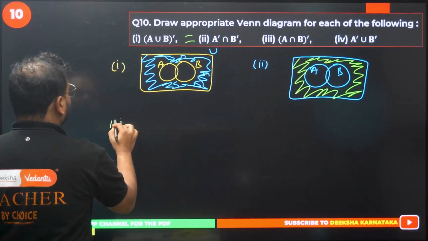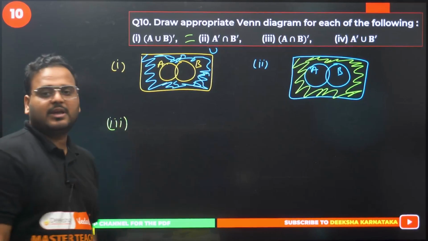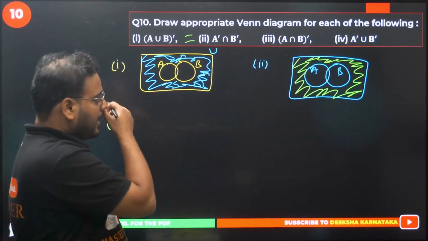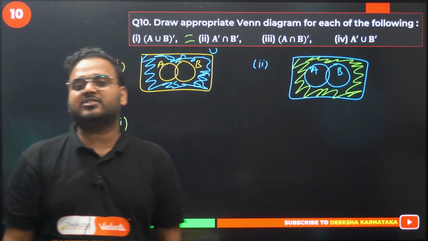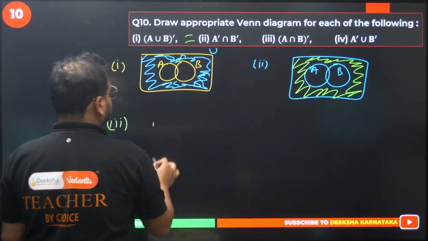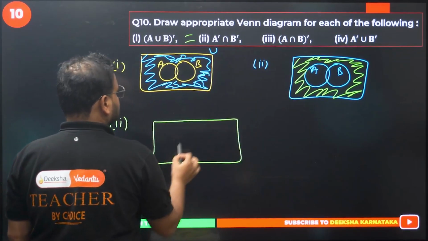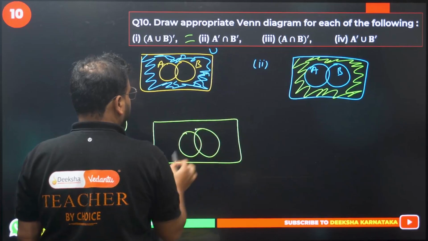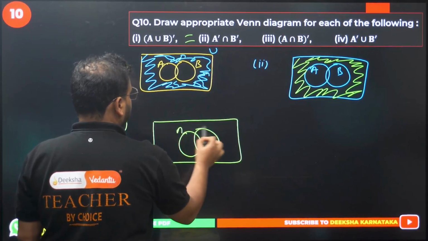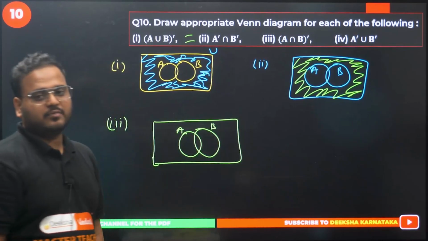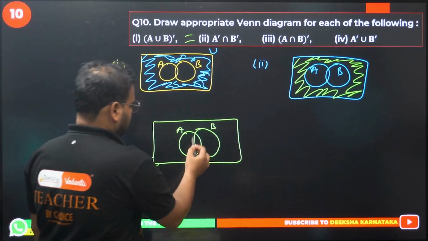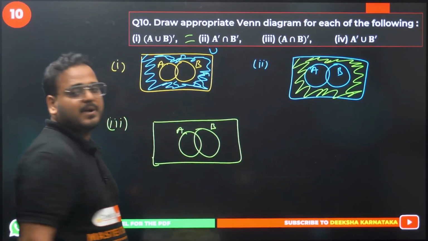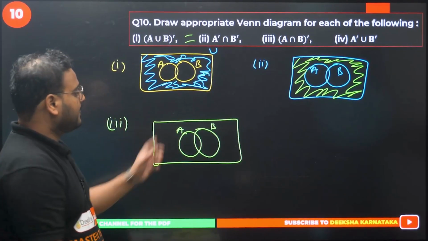Okay, option number 3 now. Can you draw option number 3? Yes. A intersection B transpose. What does it mean? Draw it like this. A here, B here. This is A and this is B. What's the meaning of that? A intersection B. Where is that? This is A intersection B, the small part. The smallest part is A intersection B. They're saying everything but that.